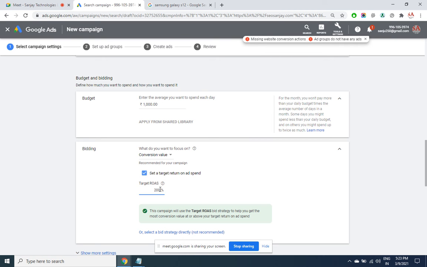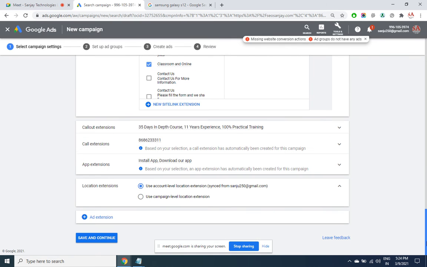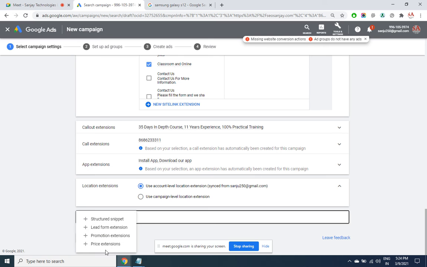If my fee is 10,000 and I select target return on ad spend as 200%, it means that per admission I am ready to pay Google 5,000 rupees. For every 10,000 rupees that I get as a sale online, I am ready to pay 5,000. Then only it will be double the return. So all this can be added.